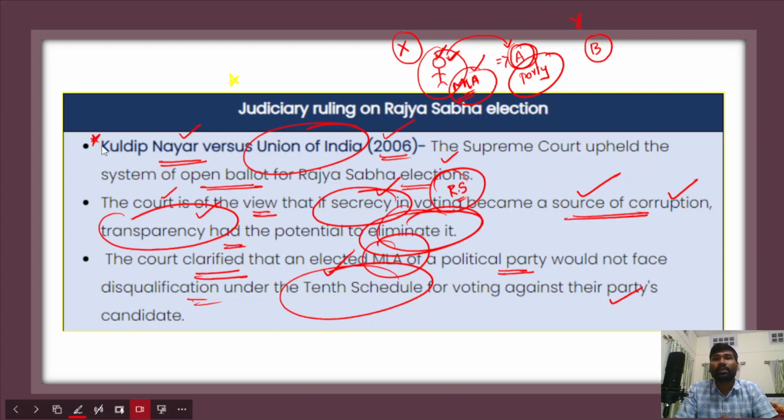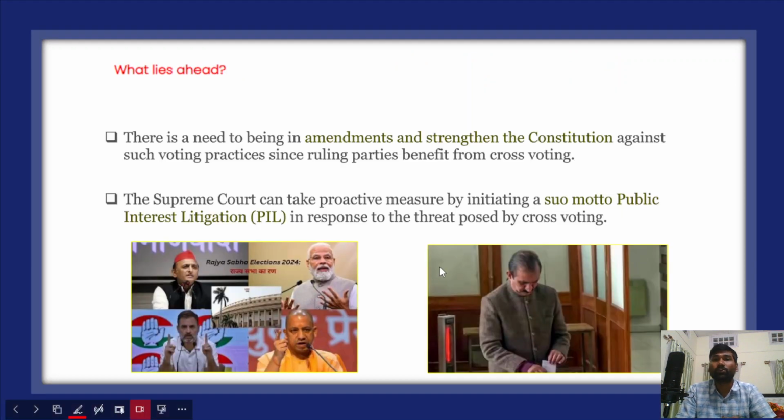Instead, the vote would be disqualified, not the candidate. Rather, his vote would be disqualified if he voted against the wishes of the political party he belonged to. So this is the Supreme Court's view with respect to the Rajya Sabha elections.